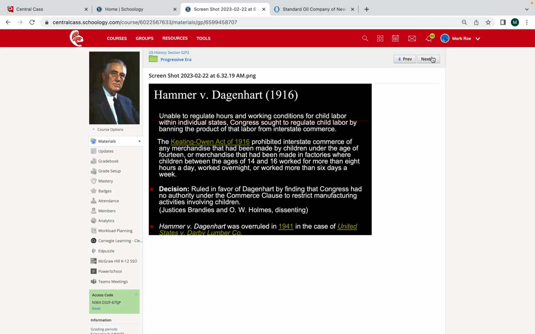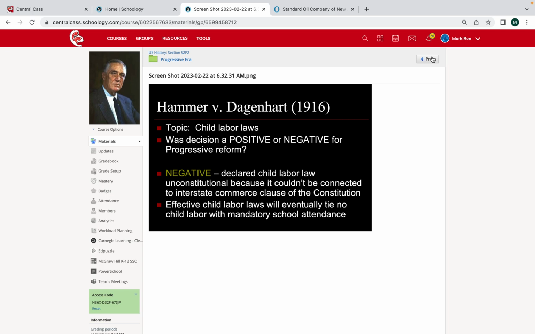And so the question now becomes, Mr. Dagenhart's like, well, I want my child to work. I want my boy to go to work and make money. Under this Keating-Owen Act, his child technically could not work full time because he was 14 years old. And so he challenges this Keating-Owen Act. And ultimately, the outcome of this case is viewed as a loss for progressivism, because the Supreme Court is going to rule in favor of Dagenhart.